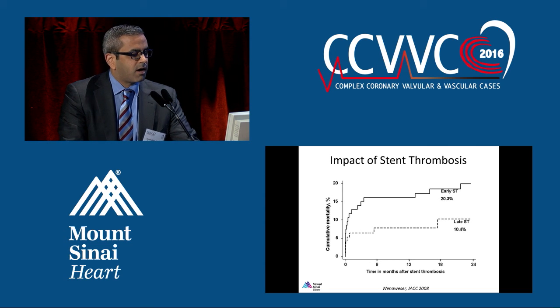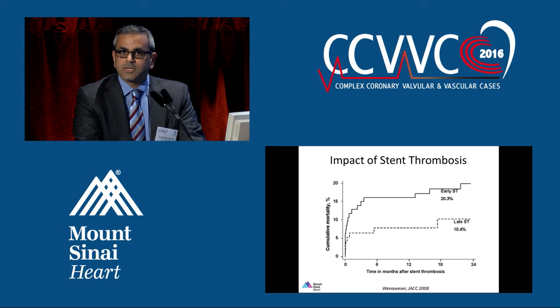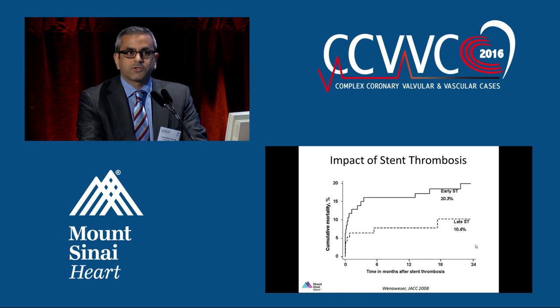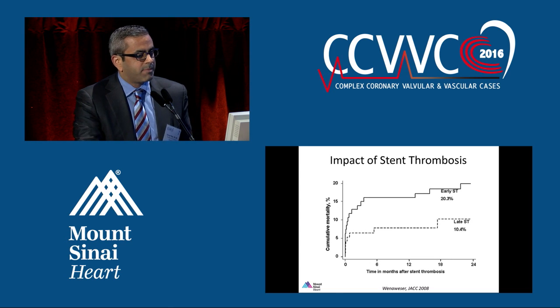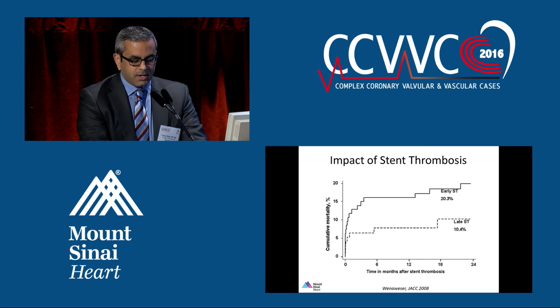Certainly, we've had a lot of talks and there's been much discussion about the fact that this entity is decreasing. It's occurring less frequently. Nevertheless, when stent thrombosis occurs, it's not just morbid, it's still a mortal complication of PCI and something that we're all very concerned of. You can see in these data, when patients experience those early events in that first 30 days or so, case fatality out to 2 years is about 20%, so 1 out of 5 of these patients die. That risk is halved if it occurs later, but still is substantial. So still 10% of these patients may die over a 2-year period. So still a very important complication that we cannot ignore.